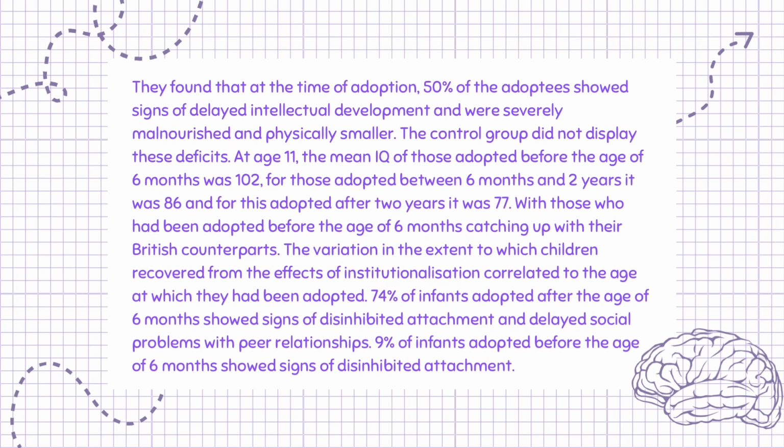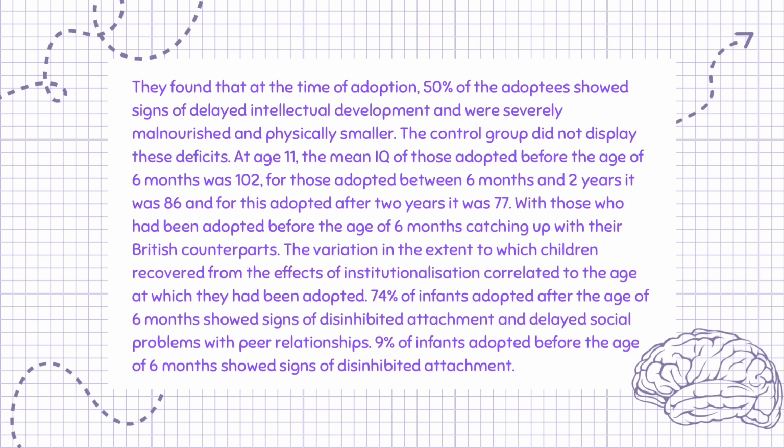They found that at the time of adoption, 50% of the adoptees showed signs of delayed intellectual development and were severely malnourished and physically smaller. The control group did not display these deficits. At age 11, the mean IQ of those adopted before the age of 6 months was 102, for those adopted between 6 months and 2 years it was 86, and for those adopted after 2 years it was 77, with those who had been adopted before the age of 6 months catching up with their British counterparts.